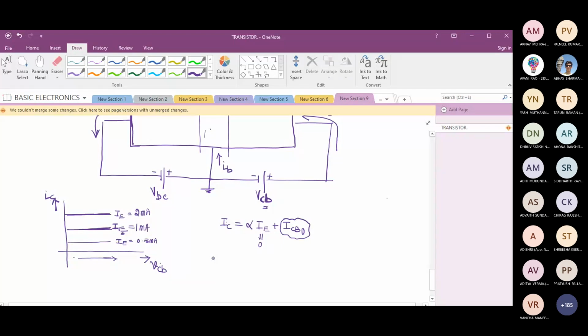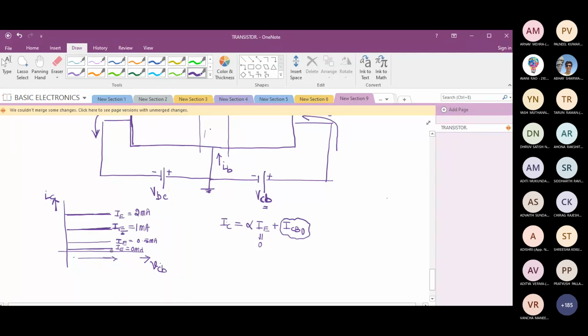That means I'm going to get a current close to 0, not 0, if IE equals 0 milliamp.